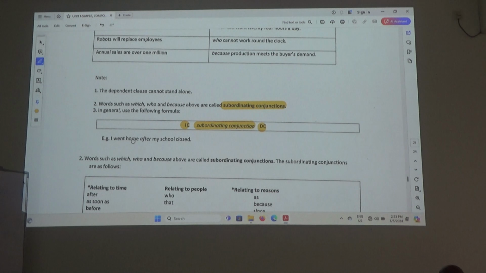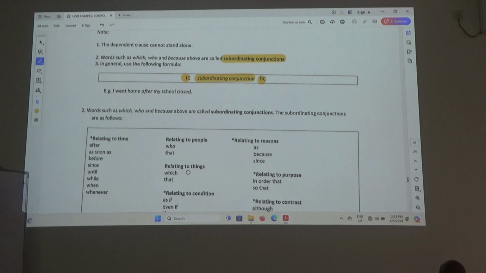Example. I went home. Can we put a full stop here? Yes. But since we want to continue, you see I went home after. That's a subordinating conjunction. After what? After my school closed. Then full stop. Then it becomes a complex sentence. Is that okay? Clear? Okay?